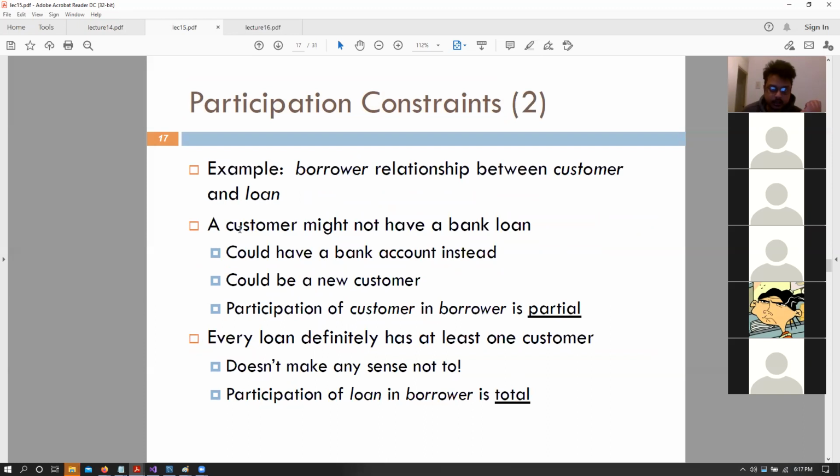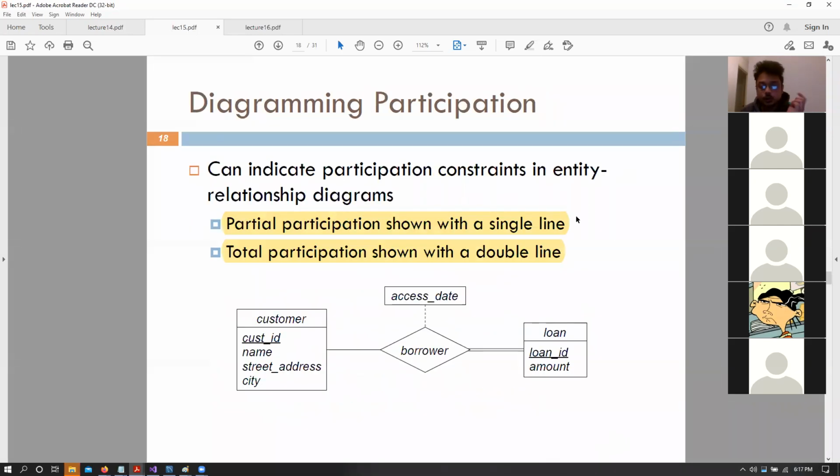Yeah, as I said, a customer might not have a bank loan. They have a bank account, but they might be a new customer and they don't have a loan, right? So the customer to borrower relationship with loan is partial, but every loan has at least one customer, whatever cardinality, does not matter. So that is a total relationship, right? Okay. So how do we represent this in the ER diagram?